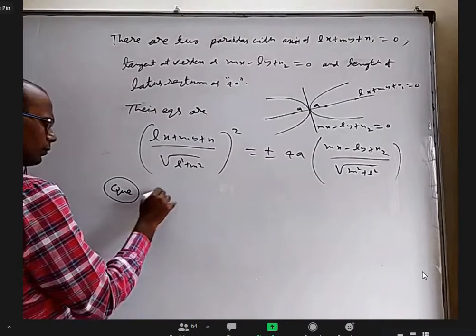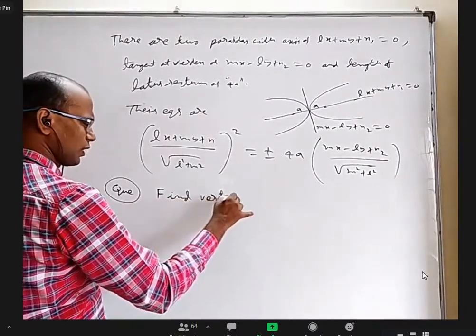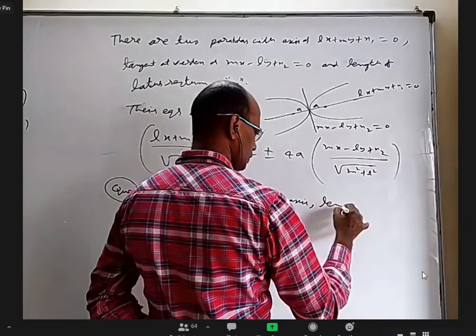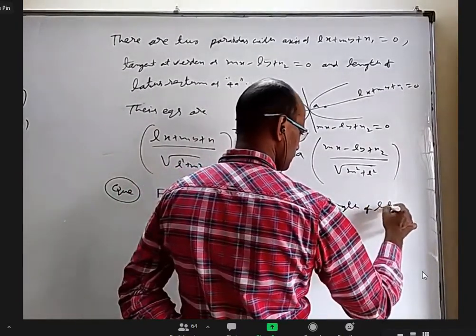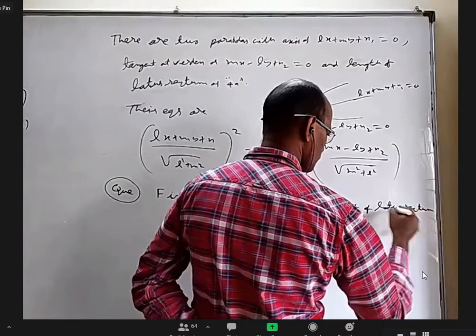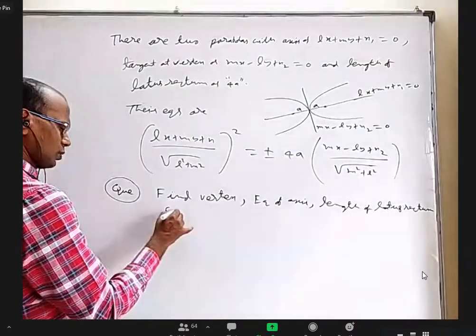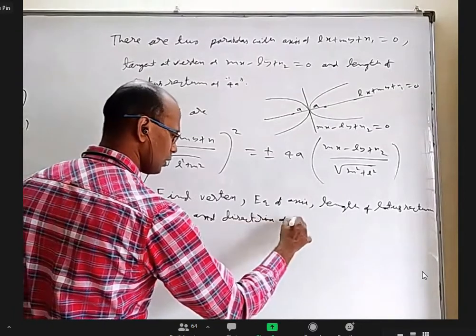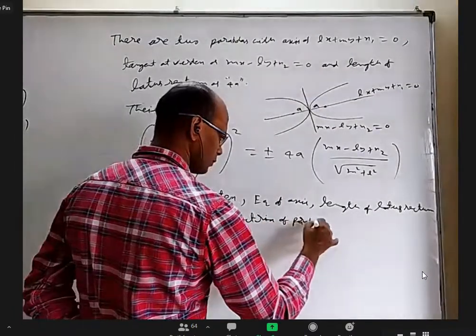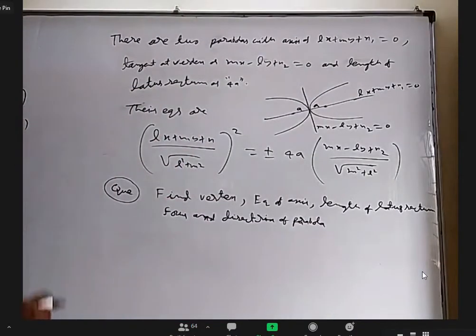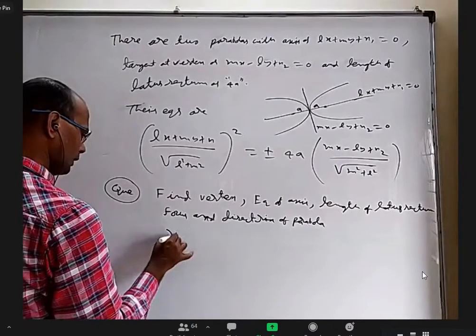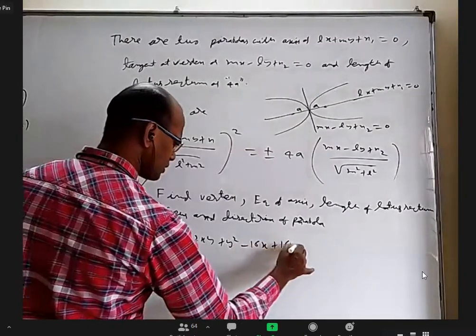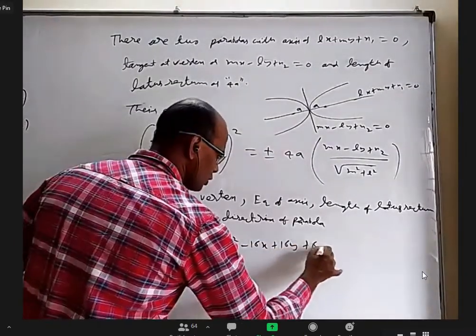Okay, next question. Based on this, find the vertex, equation of axis, length of latus rectum, focus, and directrix of the parabola x square plus 2xy plus y square minus 16x plus 16y plus 64 equal to 0.